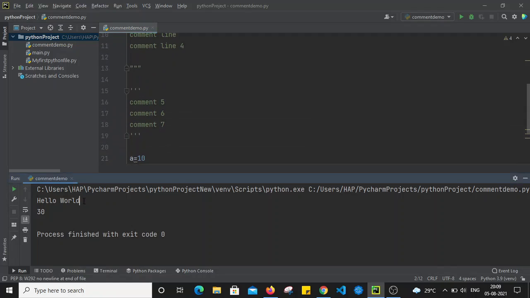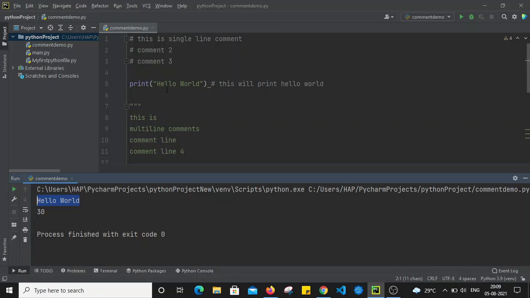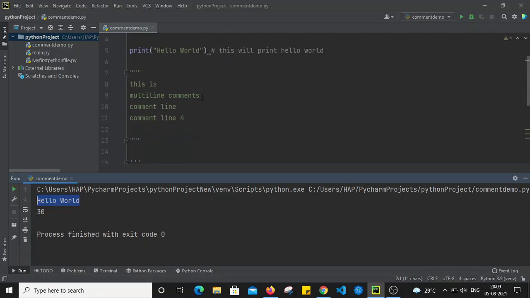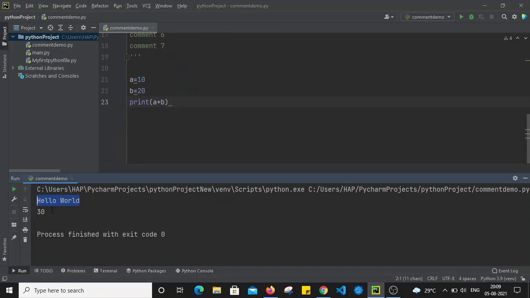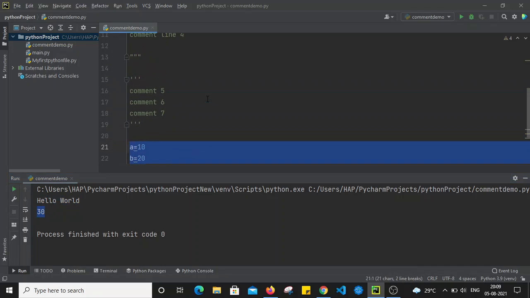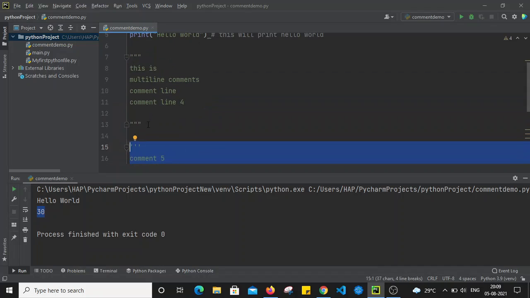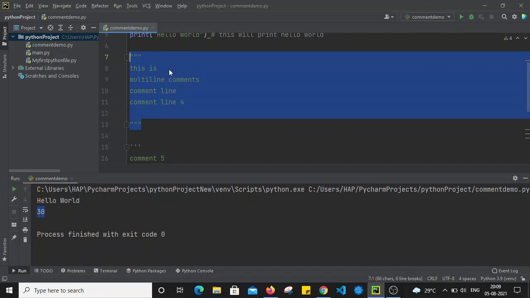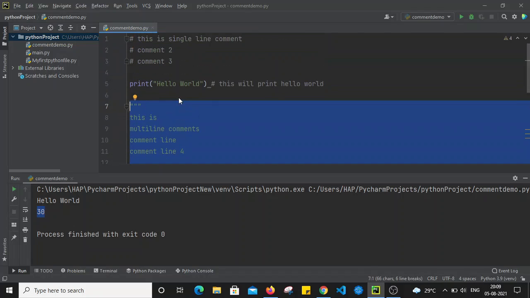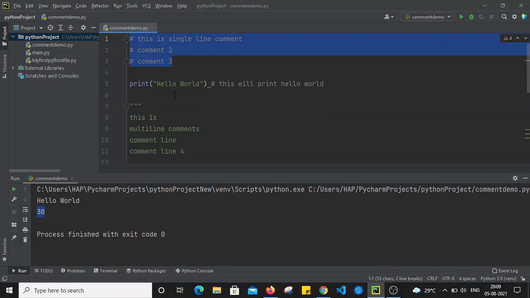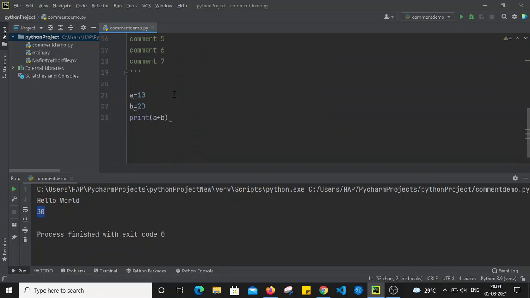For example, it printed hello world, which we have written here, that is the code statement. Also it printed the value of 30, that's the code part which we have written here. Apart from this, whatever we have written in triplet of single quotes and in triplet of double quotes, all this is treated as comments only. So this is how we can use comments in Python.